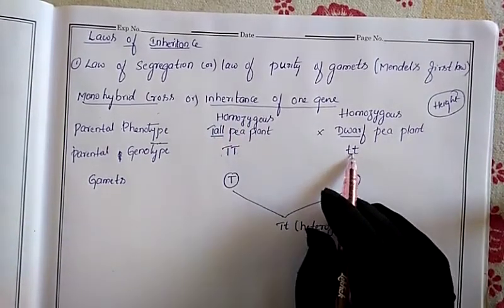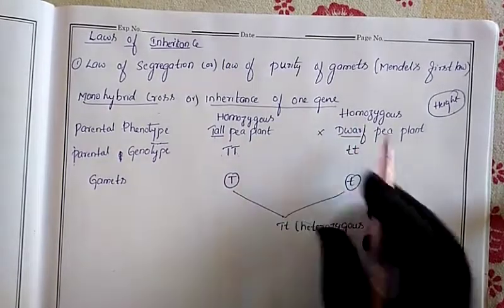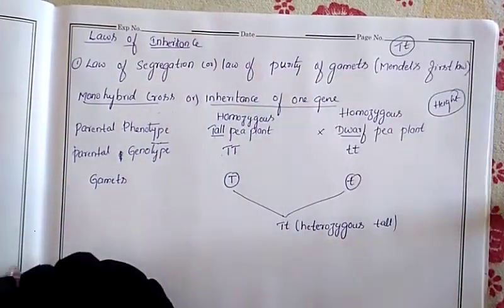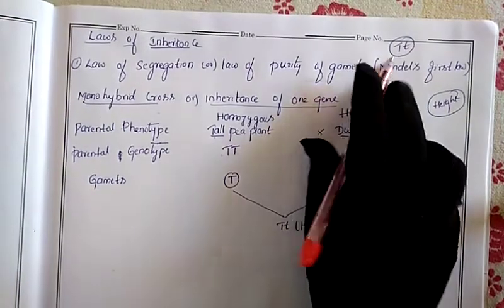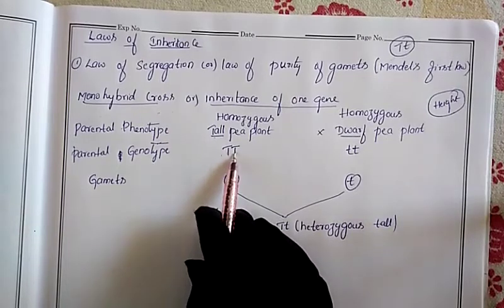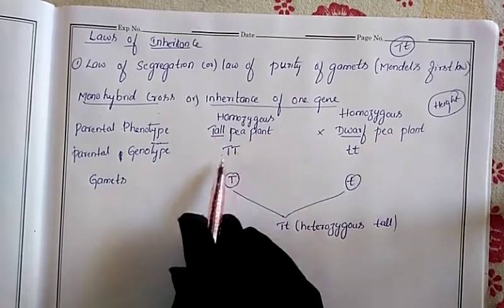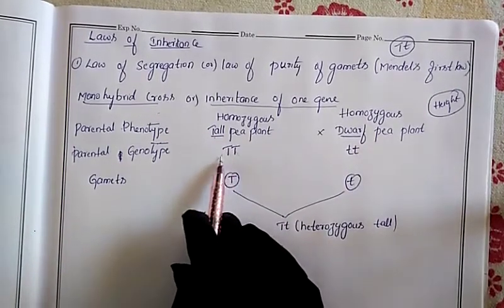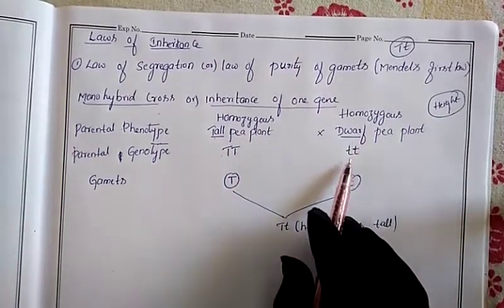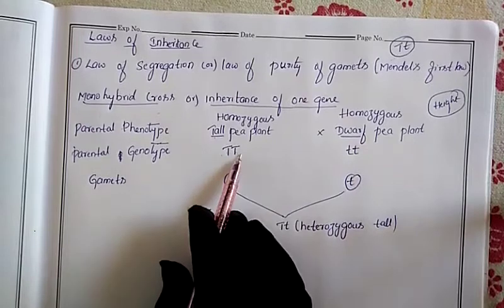Here also both are the same, so we have written it as homozygous. Heterozygous means capital T, small t, like this it will be present. Homozygous means this condition will come. Here both the parents have the same alleles. This is one allele, this is one allele. Both are same here, so that's why we have written it as a homozygous condition. Homozygous tall, here homozygous dwarf, small t, small t, capital T, capital T.